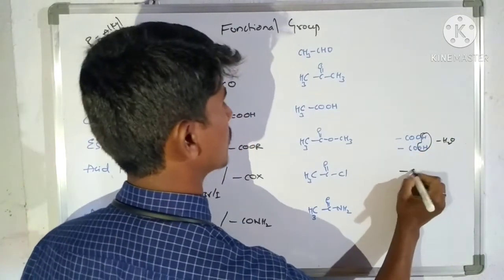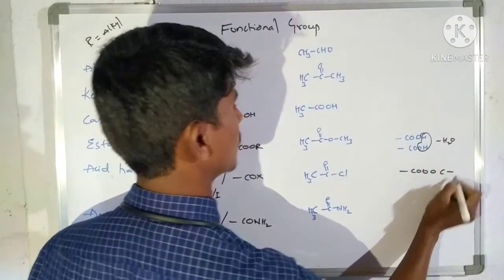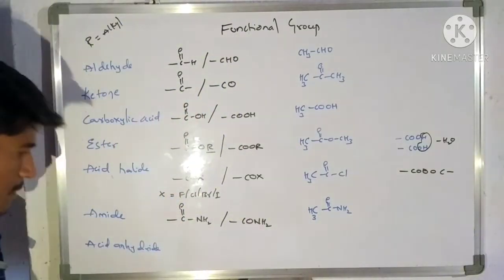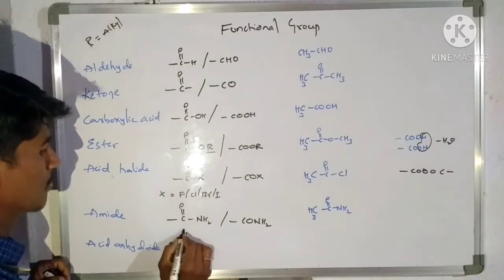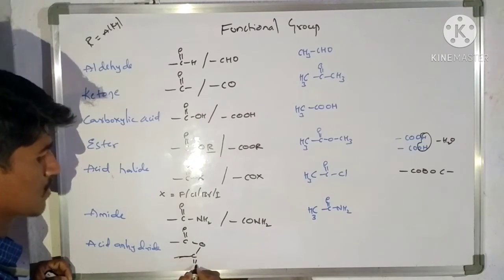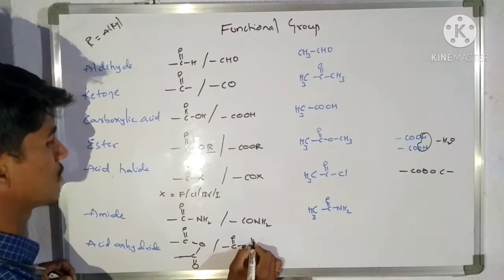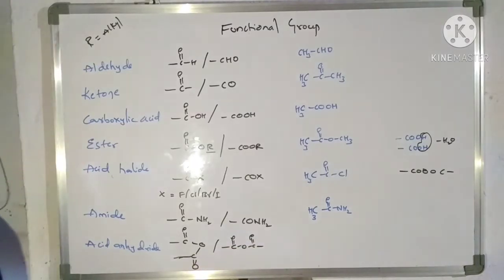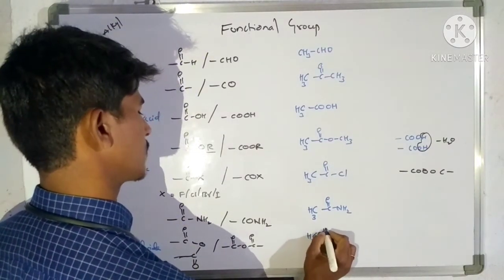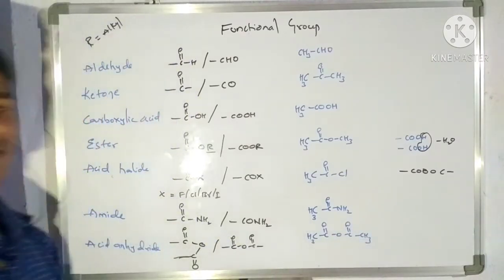It leads to the formation of COOC. It can be represented as C double bond O, O, C double bond O. This is acid anhydride. An example is CH3 C double bond O, O, C double bond O CH3.